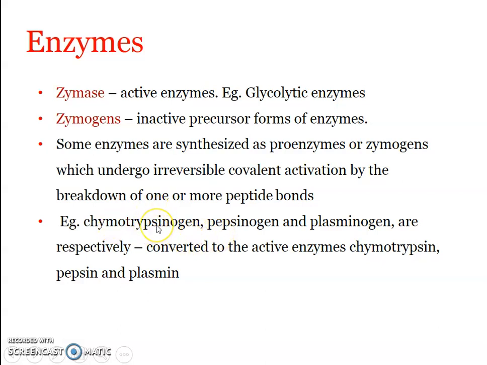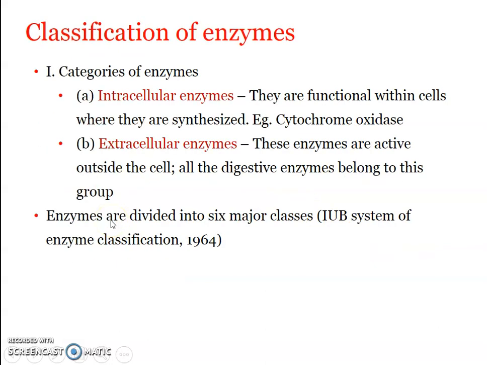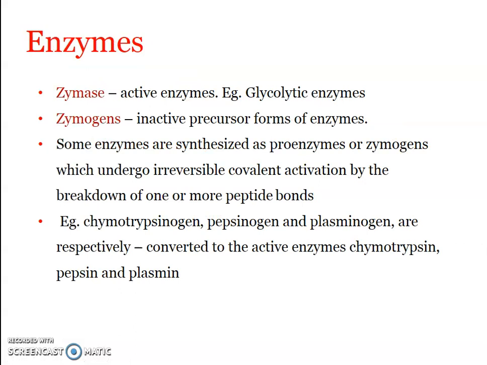Chymotrypsinogen is a zymogen of the active enzyme chymotrypsin, which actually gets activated. Chymotrypsinogen gets activated to chymotrypsin in the presence of a sufficient amount of trypsin in the intestine. Now, pepsinogen gets activated to pepsin in the presence of acidic medium because of HCl in the stomach. So this is regarding the zymogens and the zymases.